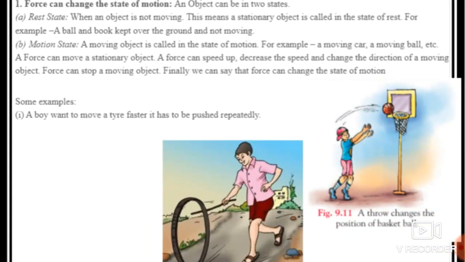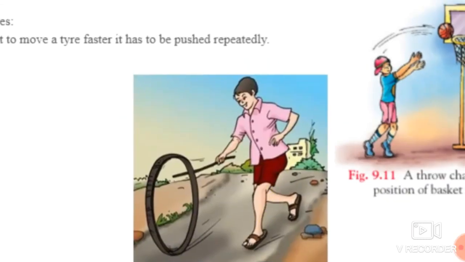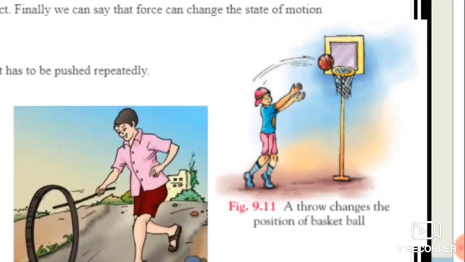See students, a boy wants to move a tire faster, it has to be pushed repeatedly. If he stops, then the tire does not move faster. So it totally depends upon how much force you apply. This is another example: a throw changes the position of a basketball.